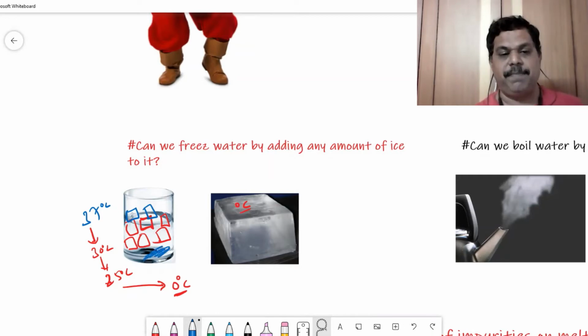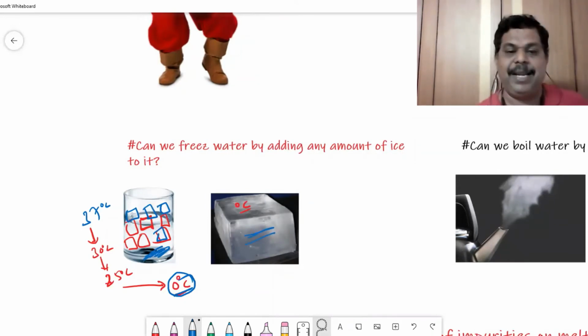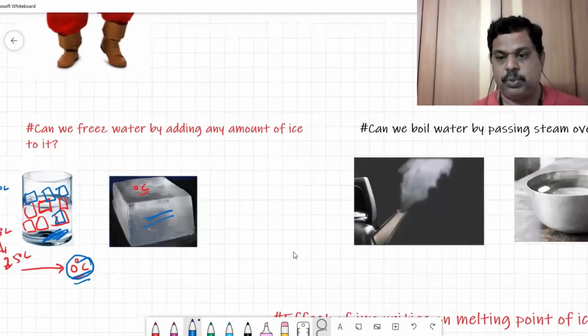Remember, this is impossible. So by adding ice to water, we can only bring its temperature to 0 degrees centigrade, but we cannot freeze it. So this is an impossible thing. By adding any amount of ice to water, we cannot freeze water, we can only decrease the temperature to 0.